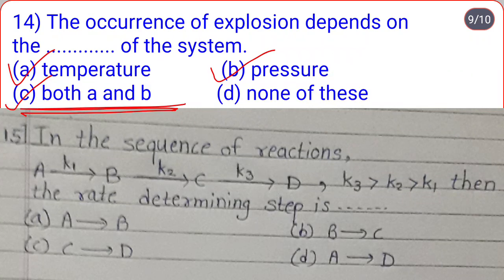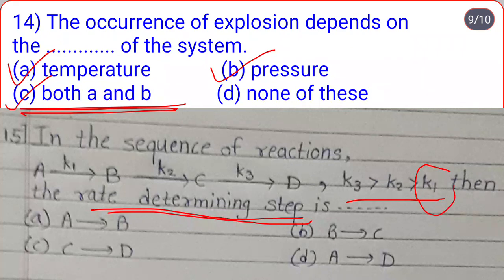Last question, in the sequence of reaction A to B, B to C, C to D, during A to B rate constant of reaction is K1, B to C K2, C to D K3. K3 is greater than K2 is greater than K1, then the rate determining step is. Here always remember that for which stage the rate of reaction is small, that one is the rate determining step. So K1 is small. K1 is for which change? A to B. So correct option is option A.